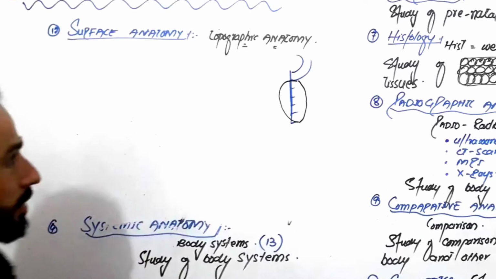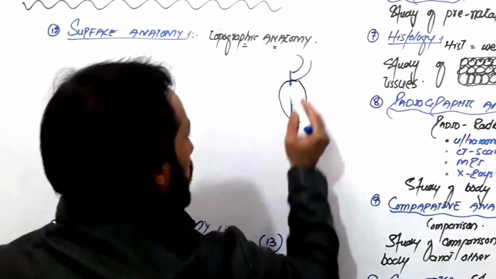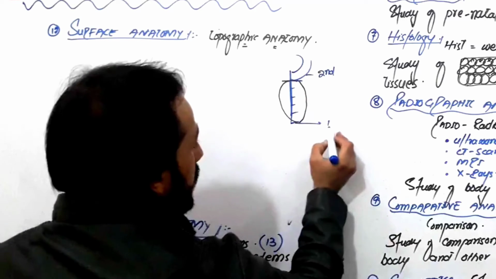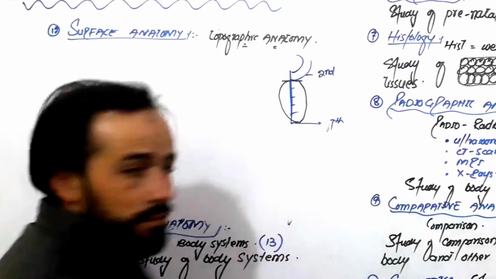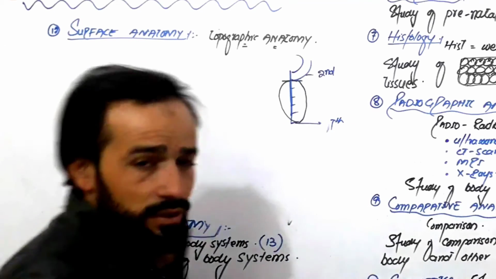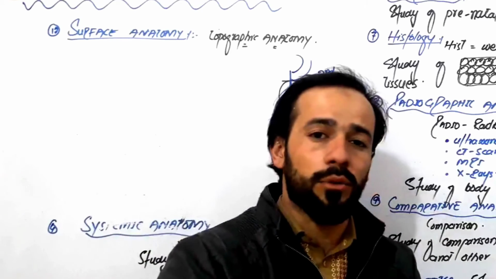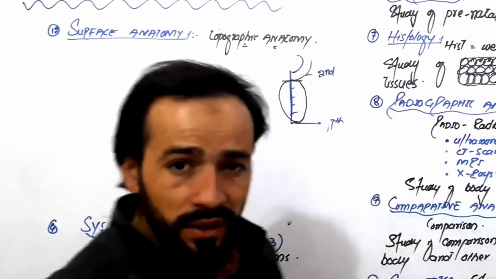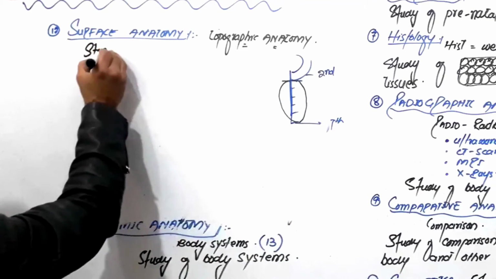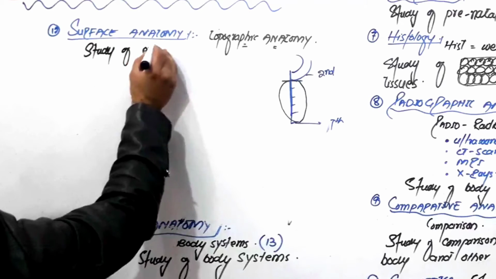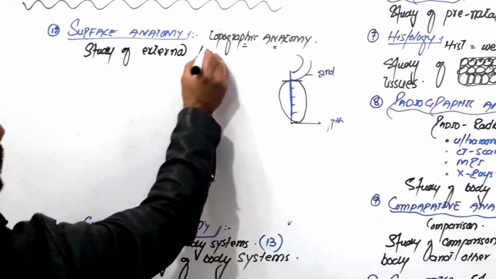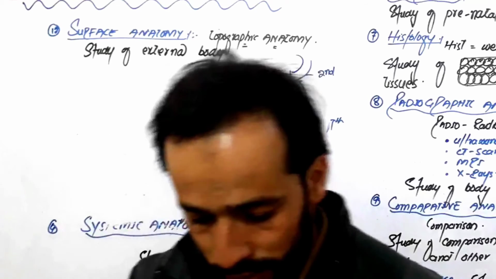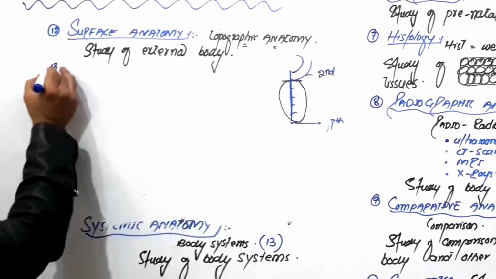Look carefully, right? So what did you say? We say that the base of the heart is at the level of the second rib and the apex of the heart is at the level of the seventh rib, right? So this is called topographic or surface anatomy. You didn't go inside the body, right? So you are telling the features of the body from external surface. This is called surface anatomy. So study of external body, this is called surface anatomy. Clear, friends?